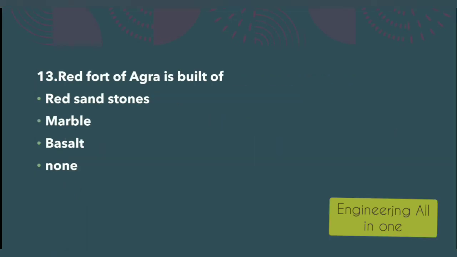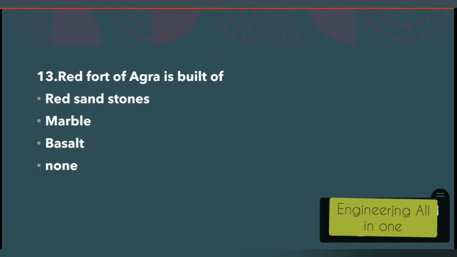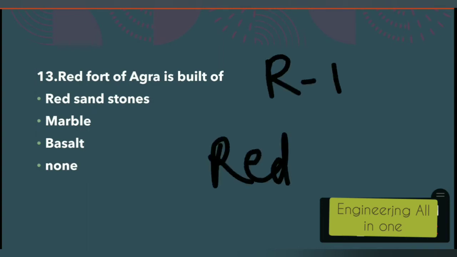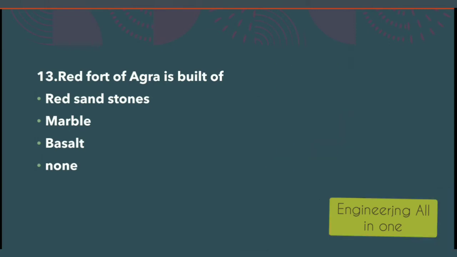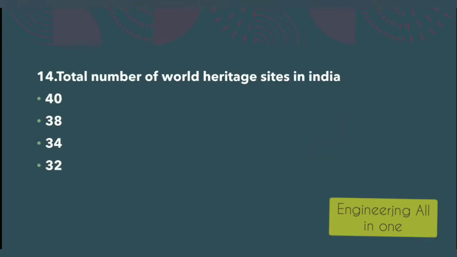Now see 13th question here. Red Fort of the Agra is built of red sandstones, marble, basalt, or none. The right option to this question is option number 1, red sandstones. Now remember this way. In the Red Fort, first alphabet is red, R. R is the first alphabet. In the red sandstones, first alphabet is R. So remember this way.